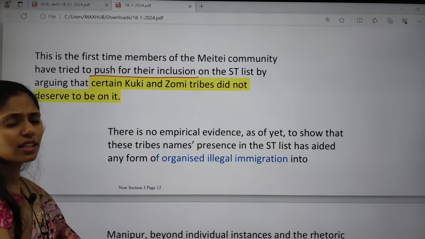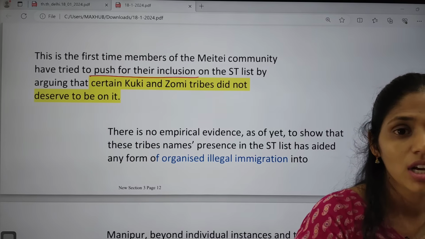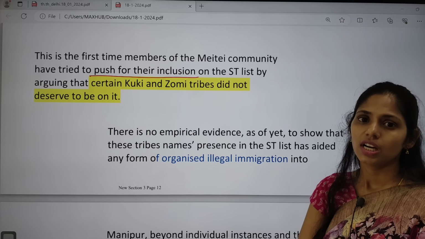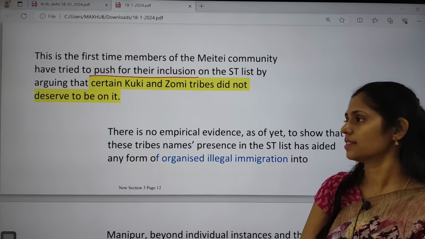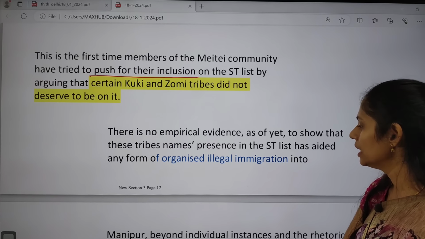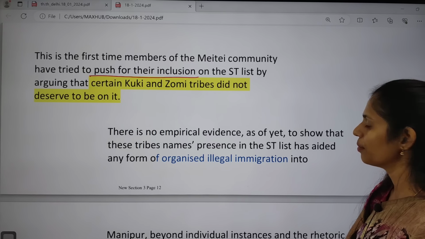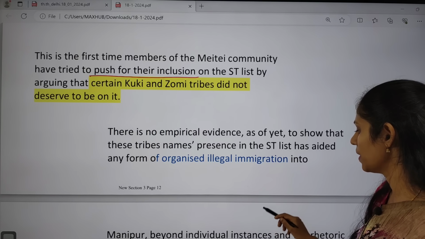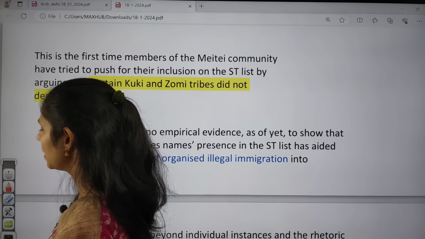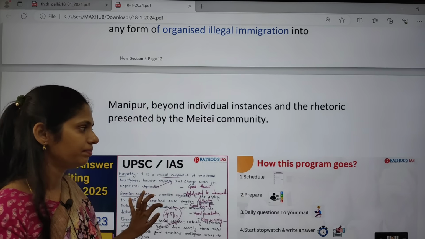You know that there was a communal violent incident in Manipur between the Meiteis and Kukis. Now the Meiteis, being part of the legislature, want to remove the Kukis from the Scheduled Tribe list. There is no empirical evidence as yet to show that these tribes' names on the ST list have aided any form of organized illegal immigration into Manipur. So there is no evidence as of now that the Kukis had illegally entered Manipur. We have to wait and see what will happen.